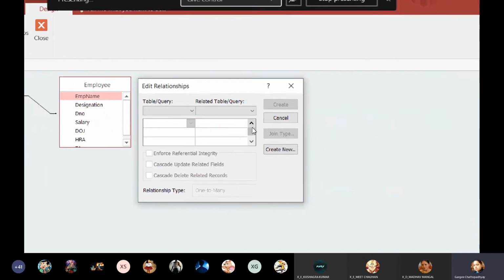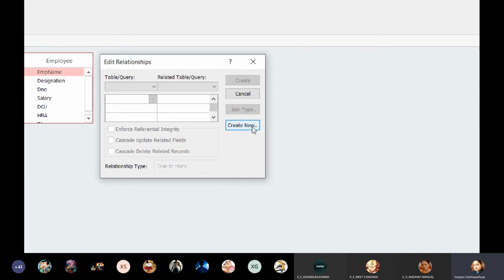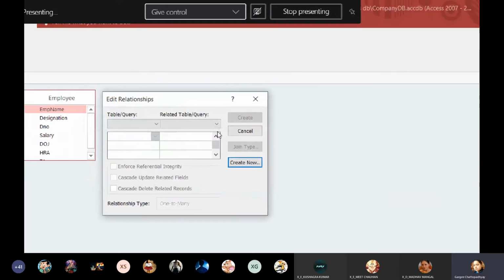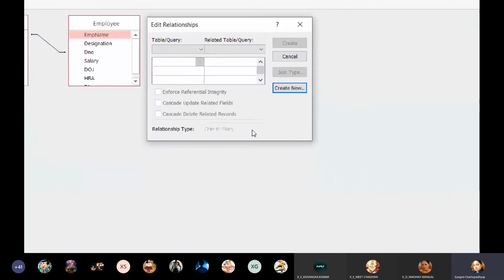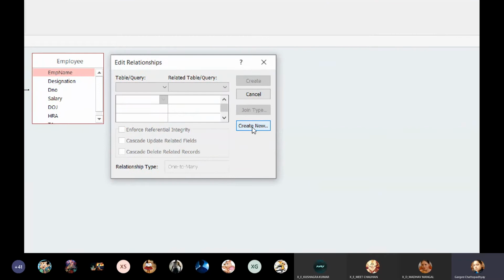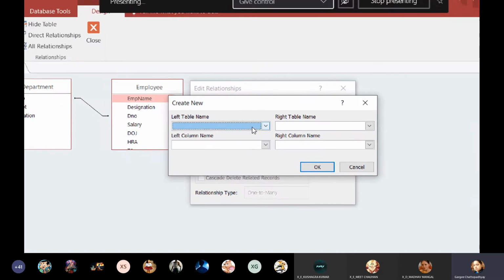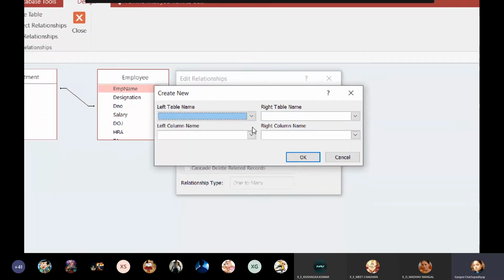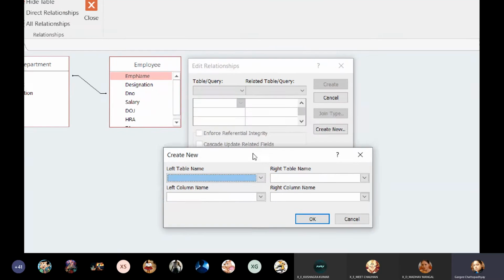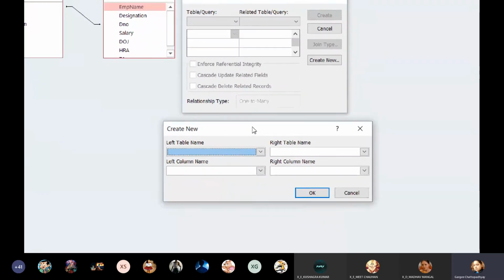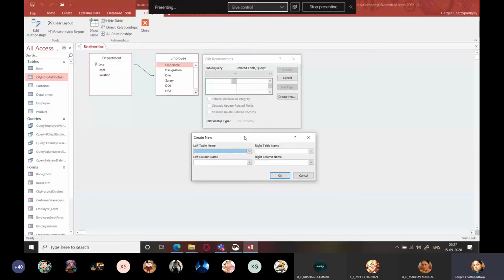So you get this dialog box here. Create new. So you will go to create new. You can write it down. Within edit relationships, where do you have to go? Create new. This session is being recorded, okay, and I will be uploading it today. So wherever you get stuck, you can just play the recording and see it for yourself. Create new. Here you have to select the left table name and right table name. So I'm just going to take a snip of it.